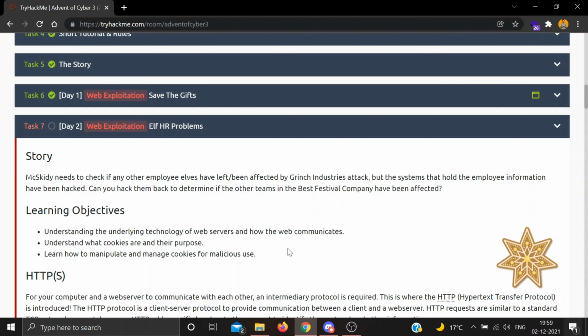Max Kider needs to check if any other employee elves have left or have been affected by Grinch Industries attack, but the systems that hold the employee information have been hacked. Can you hack them back to determine if the other teams in the best festival company have been affected? This Grinch Industries are so much troublesome. They keep coming in the way of Santa.